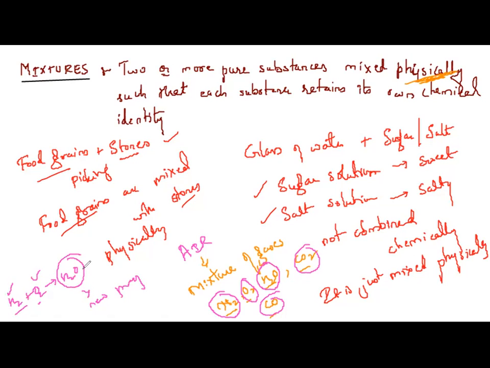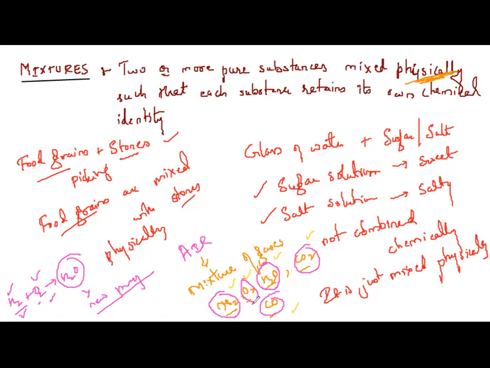So here in forming water, what are the constituent particles? Hydrogen and oxygen. So water will not have the properties of hydrogen and oxygen; water will have entirely new properties. What are the constituents of air? The constituents of air are N2, O2, H2O, CO2, CO. Many gases are there. These are the constituent particles of air, and all of them will retain their own properties.